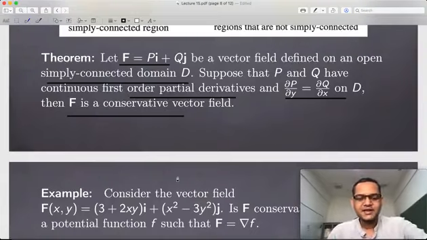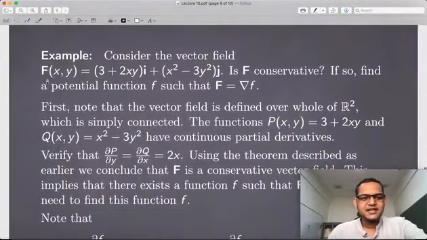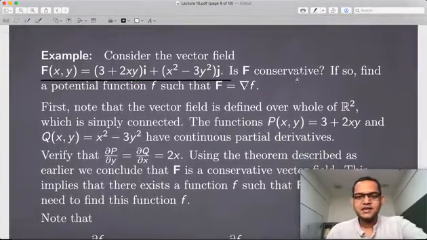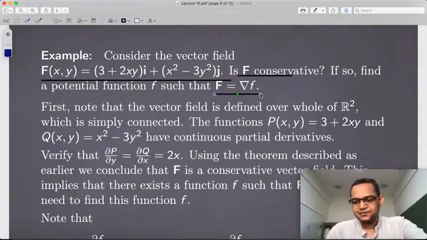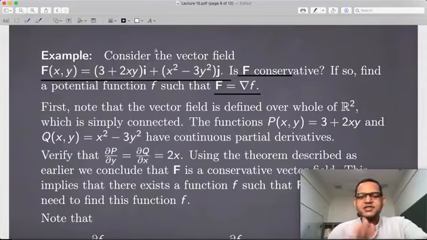All right, so let us see. Suppose I have a simple example of this vector field. The question is, is this vector field conservative? And if it is conservative, can we find the potential function small f? So there are 2 parts. First, you see the domain is not specified over here, but this is just a polynomial expression in x and y, and so is this, and they are so nice. They are differentiable of any order, the derivatives are continuous, and they make sense for any x and y. So the domain here is the whole of R2. We don't have to really worry about it.